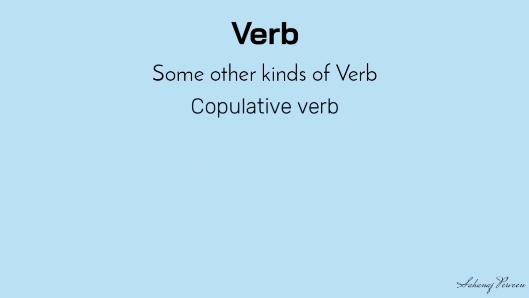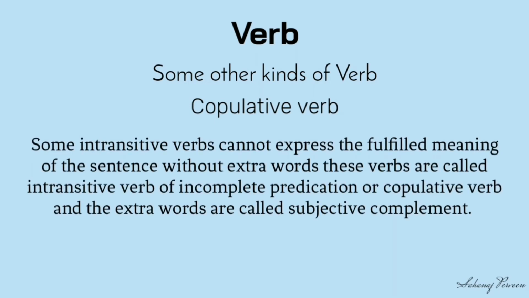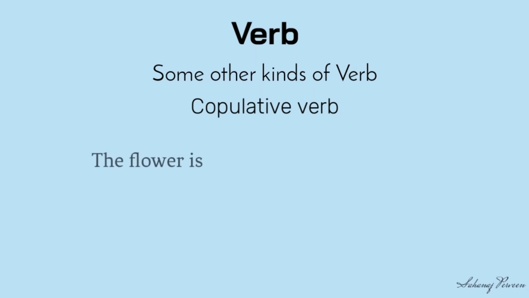Copulative verb: some intransitive verbs can't express the full meaning of the sentence without extra words. These verbs are called intransitive verbs of incomplete predication or copulative verbs, and the extra words are called subjective complement. The flower is. You look.